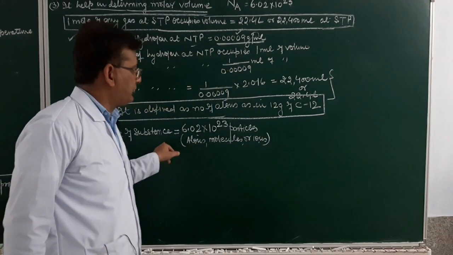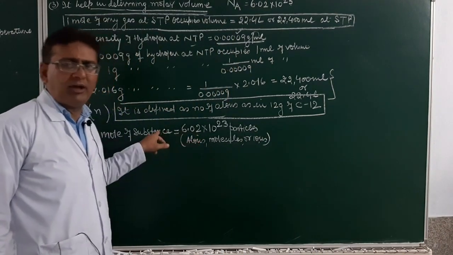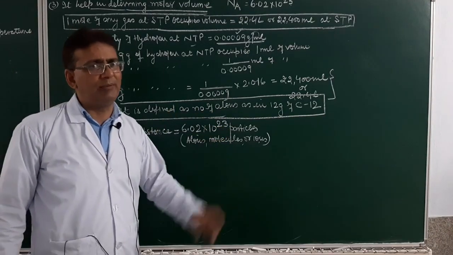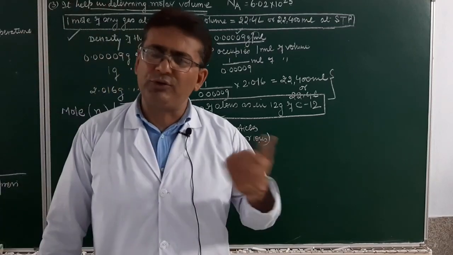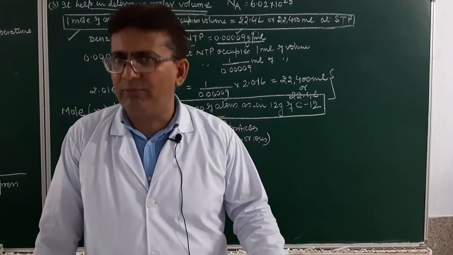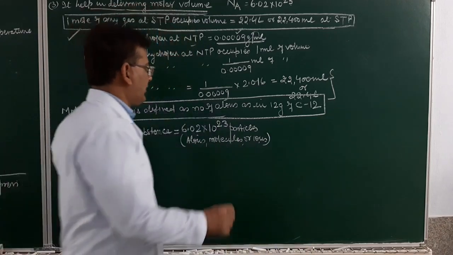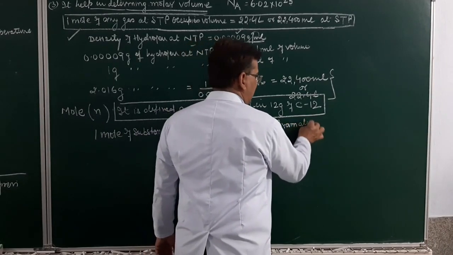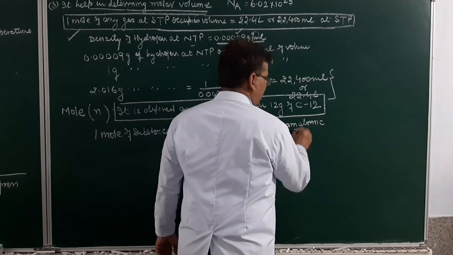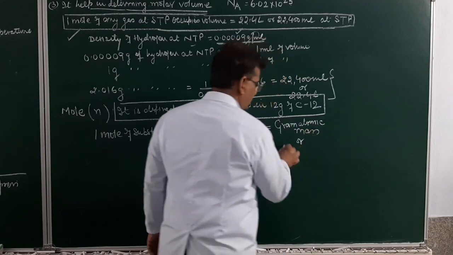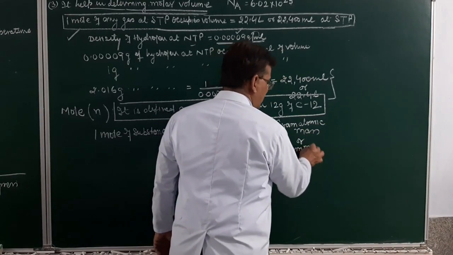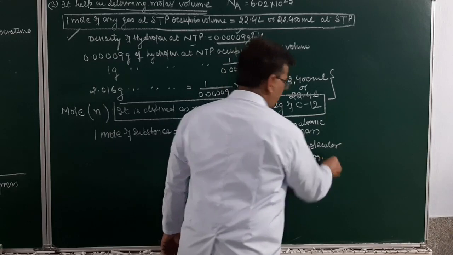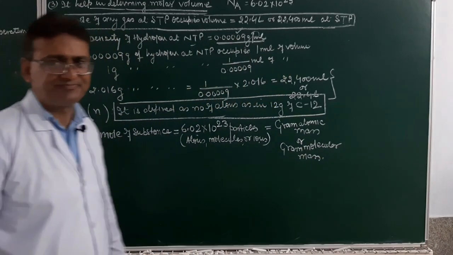So when I say 1 mole of a substance, which has so many particles, it will have a mass which in case of atom will be equal to gram atomic mass, in case of molecule it will be equal to gram molecular mass. What was gram atomic mass? Mass of 6.02 into 10 raised to power 23 atoms expressed in gram. Same was the molecular mass. So this will be equal to the gram atomic mass of the substance, or the gram molecular mass of the substance. Am I clear?